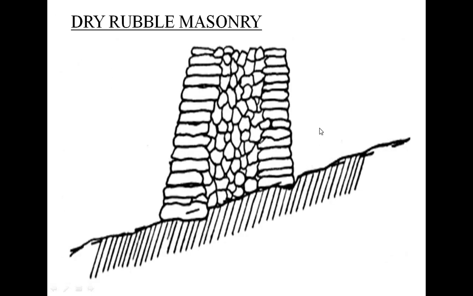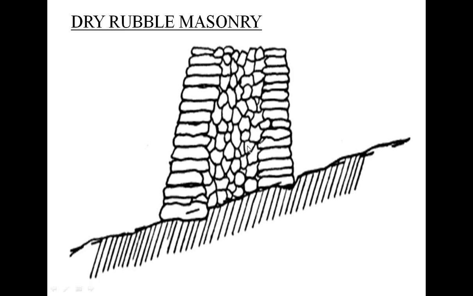Now next is dry rubble masonry. What is meant by dry rubble masonry? In this image you can see the arrangement of stones. There is no proper arrangement and no joint, not a single joint. The stones are laid like a retaining wall, simply kept one on another. So what is meant by dry rubble masonry, and where is it generally used?